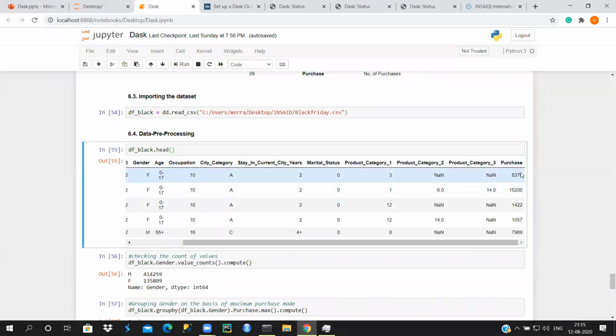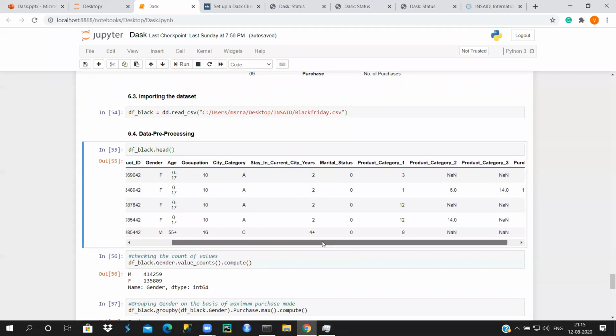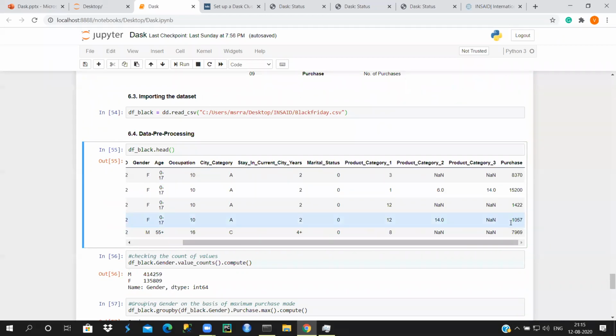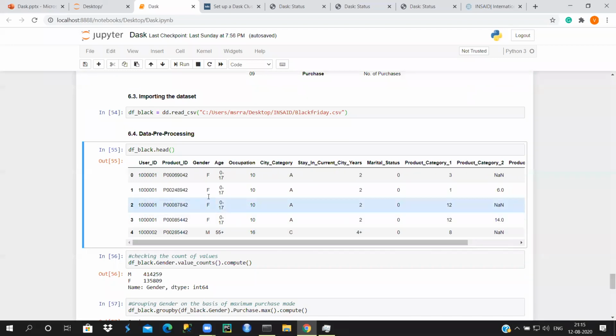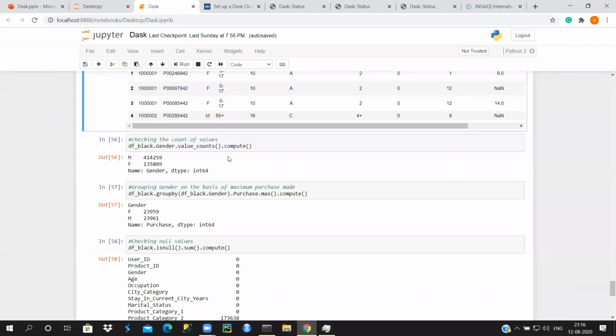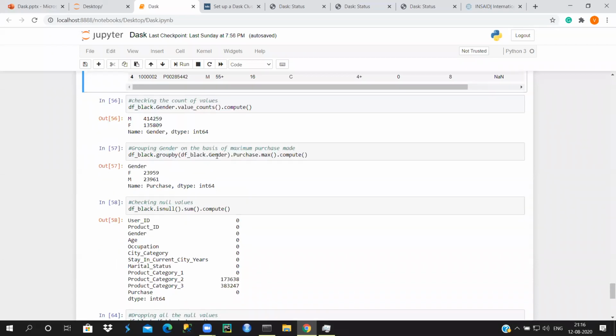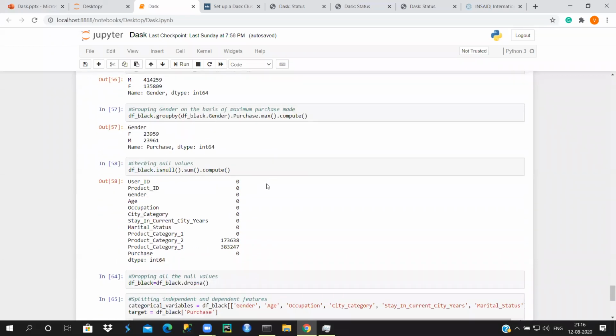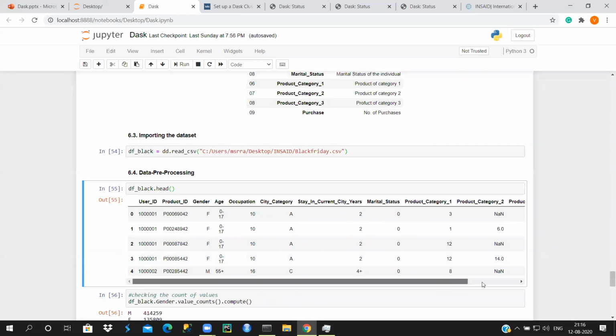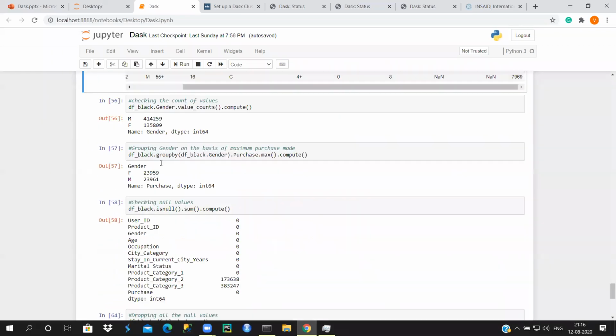So here we need to fit a linear regression model for the purchase variable, based on their purchase history and the kind of products they have bought. We also have the user information: the user ID, gender, age, occupation, and which city they belong to. You have to use this information and fit a linear regression model in order to predict the values for purchase.